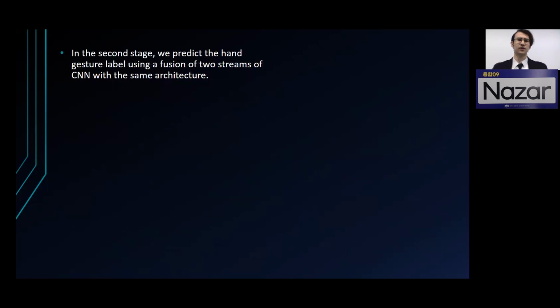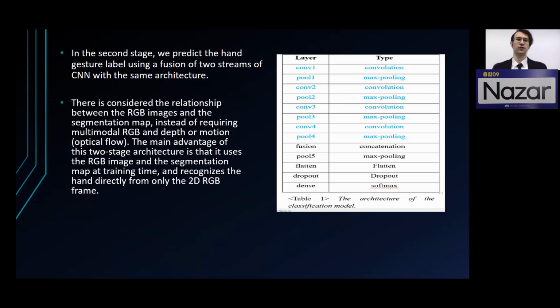In the second stage of the model, we predict the hand gesture using the fusion of the two streams in the same architecture as in the HGRNet, which is basically taking the RGB image and the segmentation map and learning from that. The main advantage of the two-stage architecture is that it uses the RGB image for the robust recognition and detection of the hand gestures.